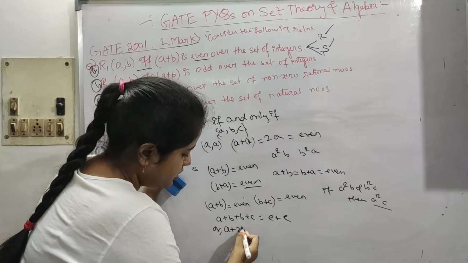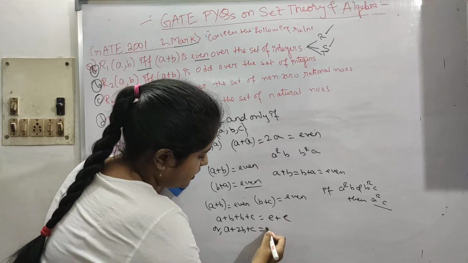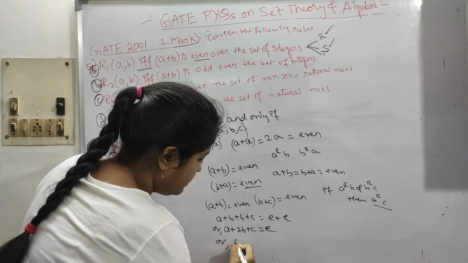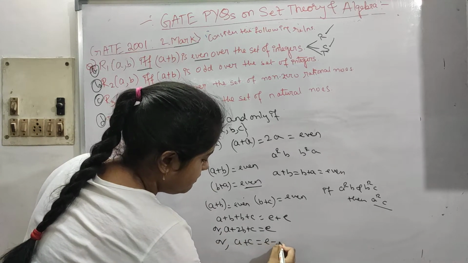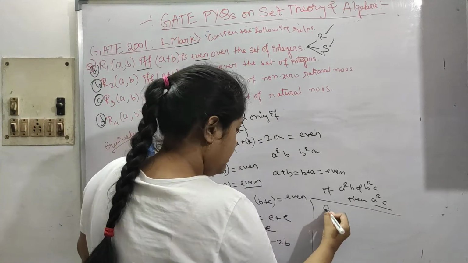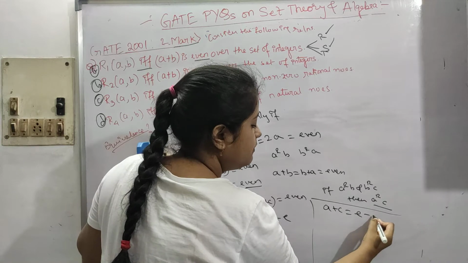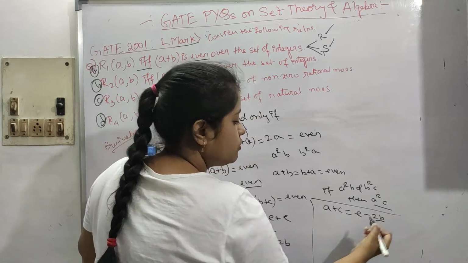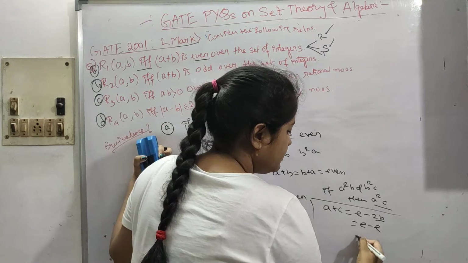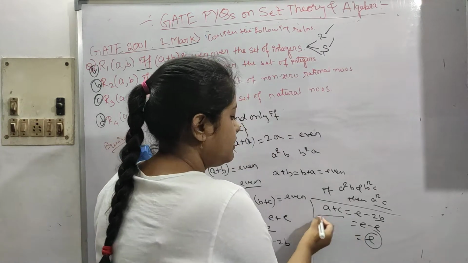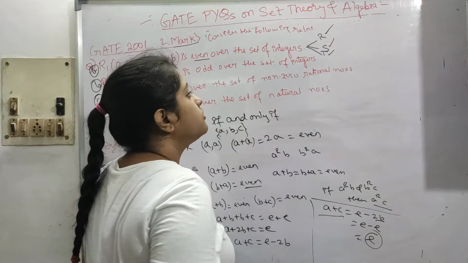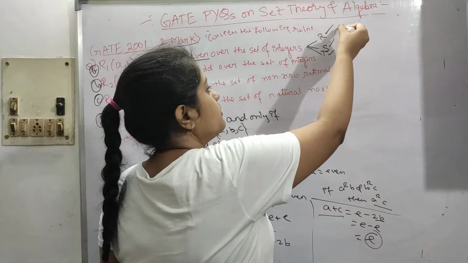So A plus 2B plus C. Yes, obviously I have done this while making videos. So it is coming as A plus C even minus twice of B. So we have already seen this. A plus C is even minus twice of B, and twice of something is obviously even. So even minus even is even. So A plus C is also even. So this is transitive, and hence this is an equivalence.